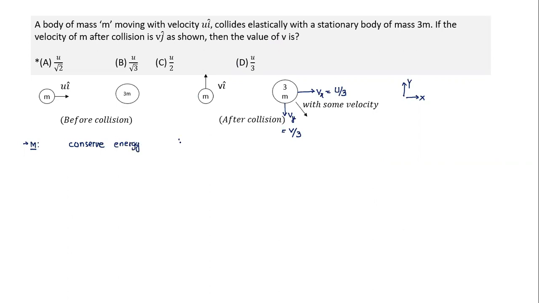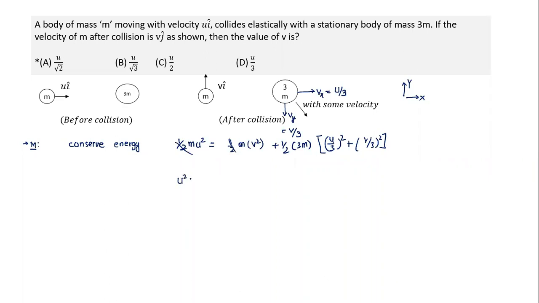If we conserve energy, 1 by 2 mu square is equal to 1 by 2 m into v square plus 1 by 2 into mass 3m and u by 3 whole square plus v by 3 whole square. It's a pretty simple solution, and m gets cancelled.